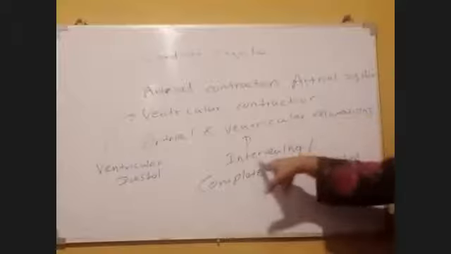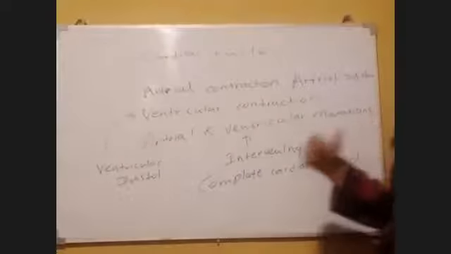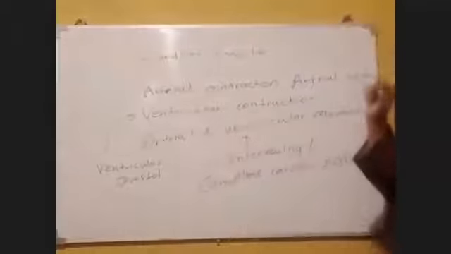So this is called intervening or complete cardiac diastole. Here ventricular contraction, ventricular systole, atrial contraction, atrial systole.